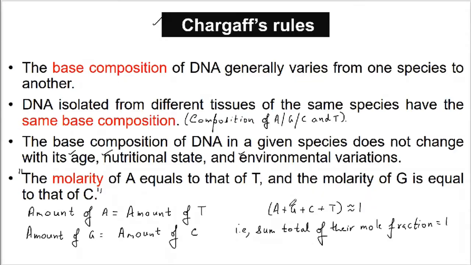That means if you are going to calculate adenine, guanine, cytosine, or thymine in a particular mole fraction, then their total or their sum will be equivalent to 1. So this is the Chargaff rule.